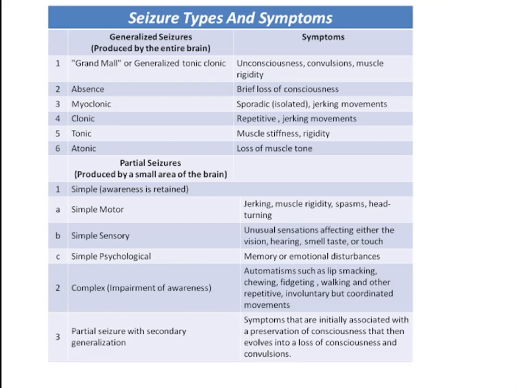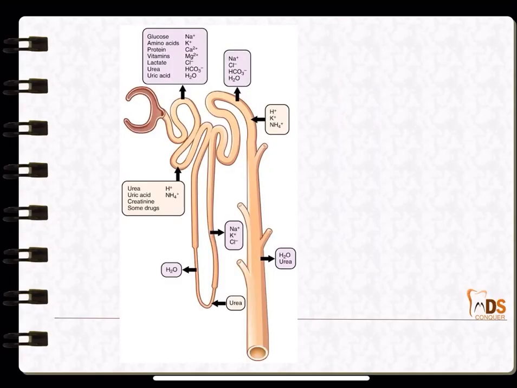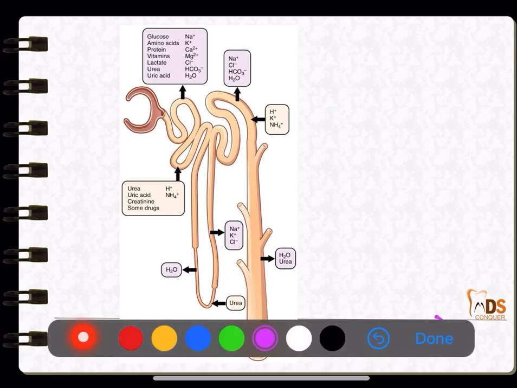Very important. Next, coming to the renal system. In the renal system, formation of urine is quite important, with reabsorption and secretion. First the filtration occurs within the glomerulus of the Bowman's capsule. After the filtration, 99% of the filtrate is reabsorbed back to the blood. The reabsorption occurs at the PCT, where about 65% of water, electrolytes and bicarbonates are reabsorbed. And 100% of the glucose and amino acids are reabsorbed at the PCT.